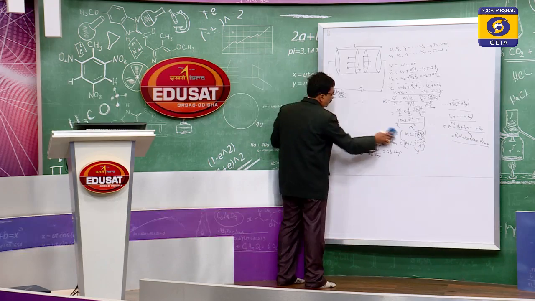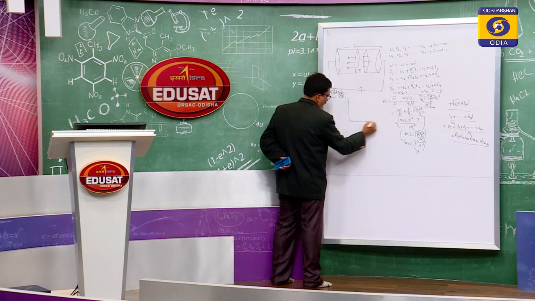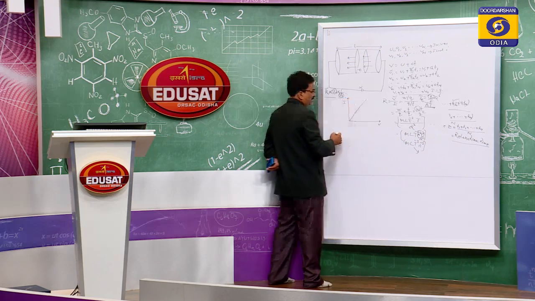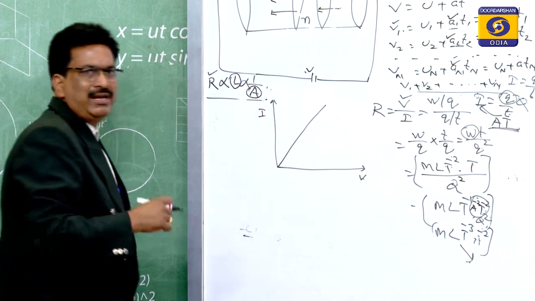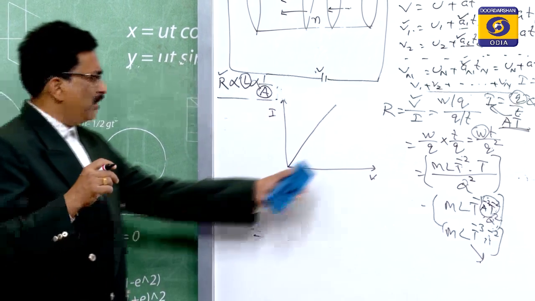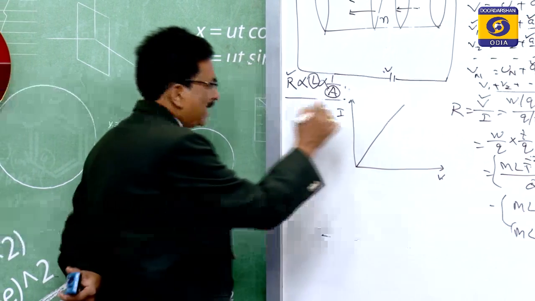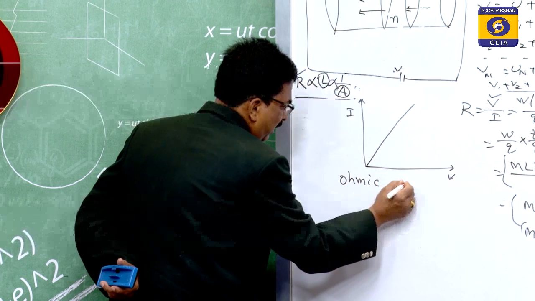So if we put V versus I in a graphical form, as V is 0, there is no current. If V increases, the current increases. So this is the graphical form of V with I. If in a conductor V and I satisfy Ohm's law, then that type of conductor is known as an ohmic conductor.